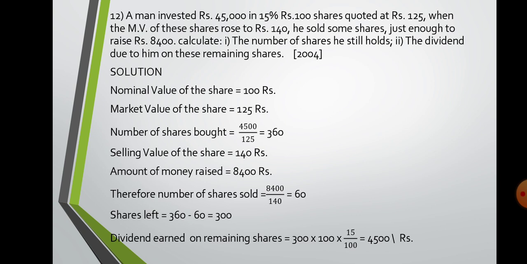Now the second part is asking for the dividend due to him on the remaining shares. So that means you have to find out the dividend on the 300 shares. So use again the same formula. Number of shares, that is 300, multiplied by face value, that is 100. See, in the beginning face value is 100 and D percent is 15. So you get your answer for this also.